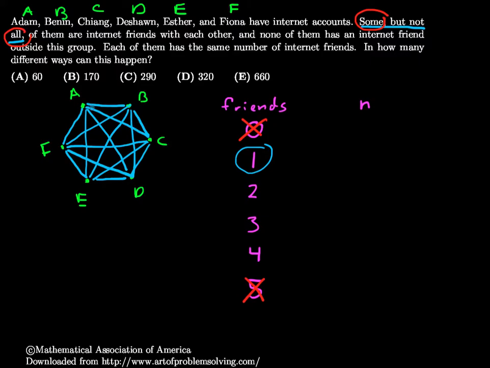The way that I did that is, for my first group, I have 6 times 5 ways to choose it, but order doesn't matter.